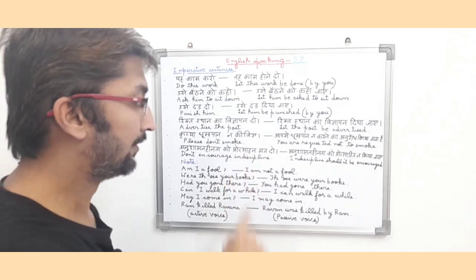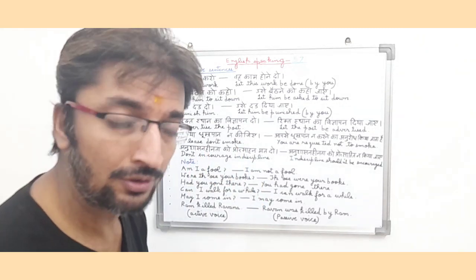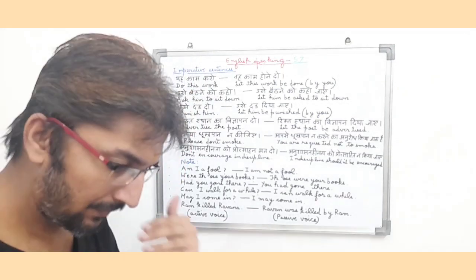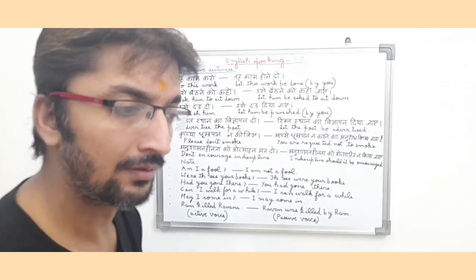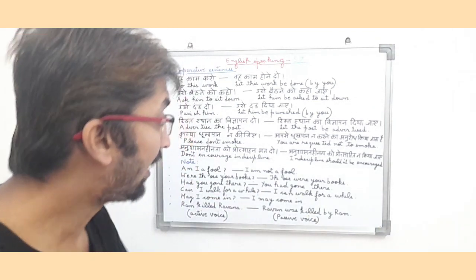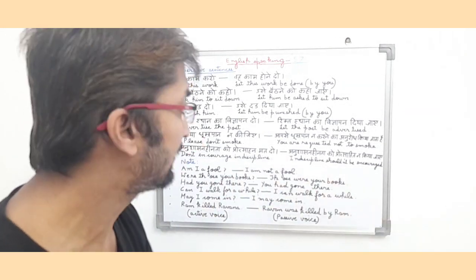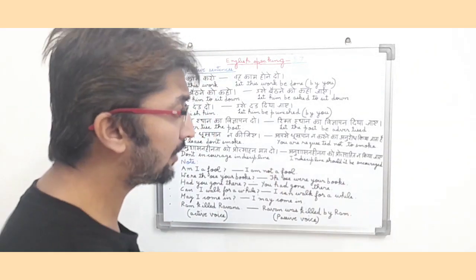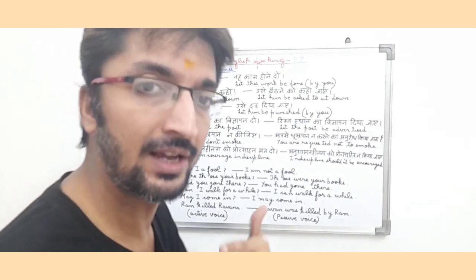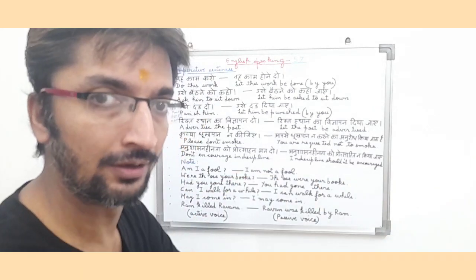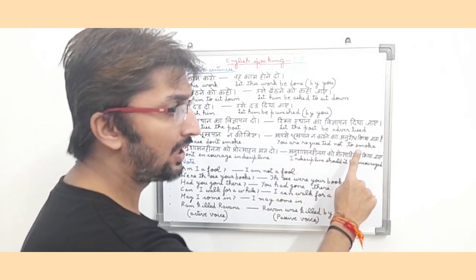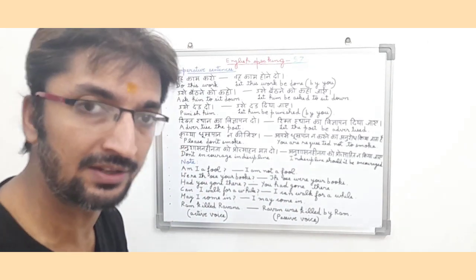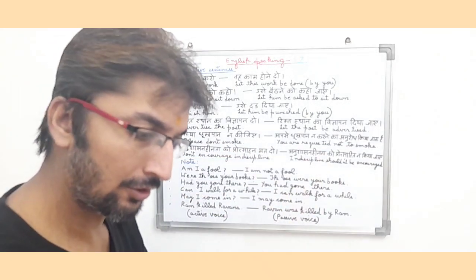कृपया धूम्रपान ना कीजिए. So in English it means please don't smoke. Now it is an active type sentence friends, and basically they are giving a command. They are basically giving a prohibition that please don't smoke here. So now it will convert into passive voice or imperative type sentence. आपसे धूम्रपान ना करने का अनुरोध किया जाता है. So in English it means you are requested not to smoke. So basically friends, they are requesting another person that he should not smoke here. So it means you are requested not to smoke. Now it becomes passive voice and imperative type sentence because we are requesting another person to quit smoking.